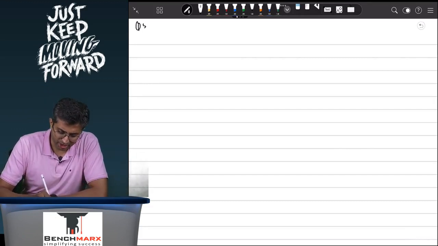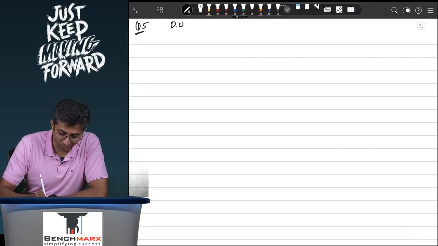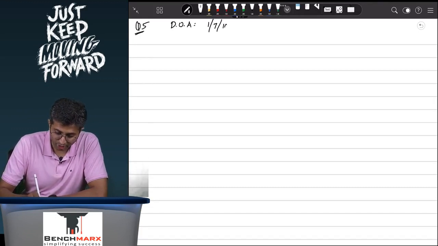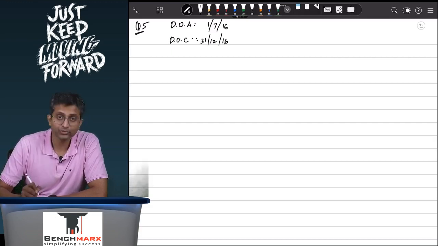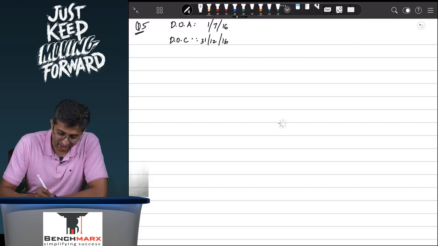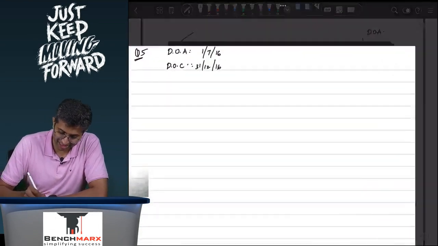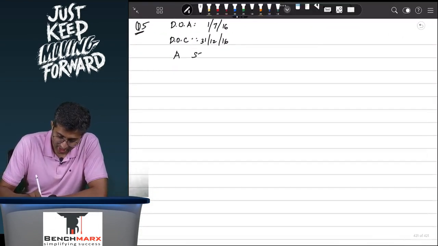Let us say in question number 5, you will first identify what the date of acquisition is. Well, the date of acquisition is 1st of July 2016. The date of consolidation, which is 31st December 16, and the stake that A holds. So A's stake in B is owning 1600 shares. There is no bonus over here.